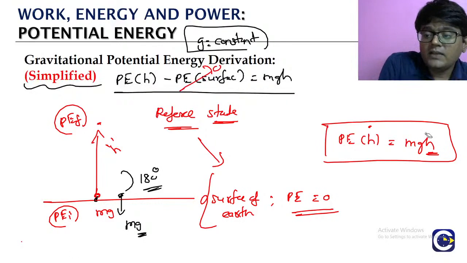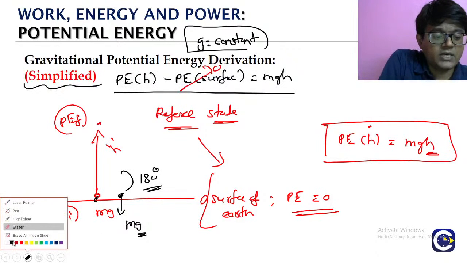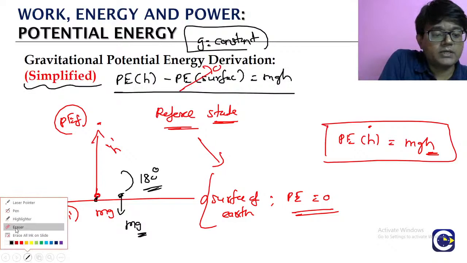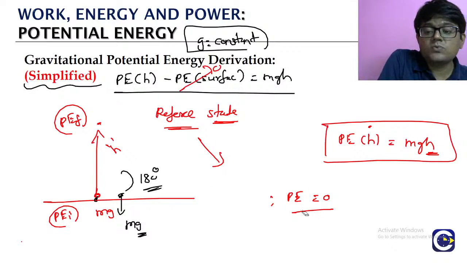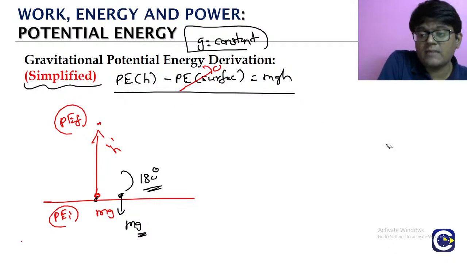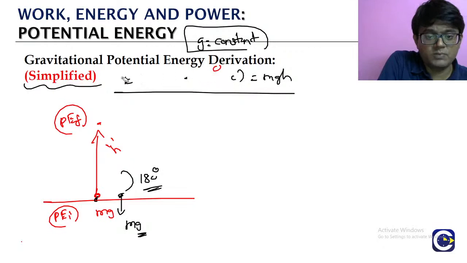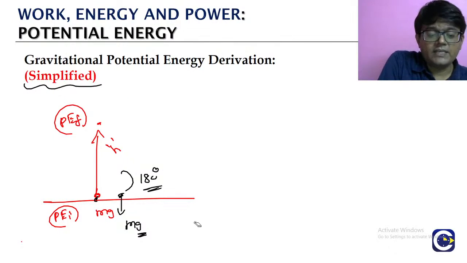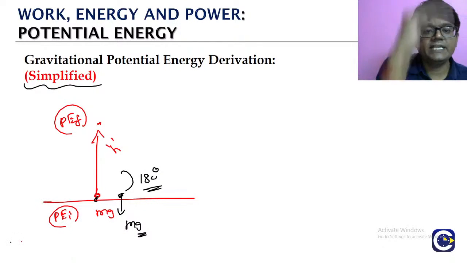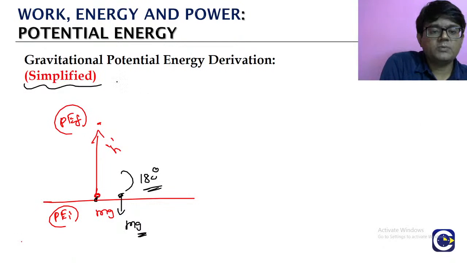In the formula we are going to substitute h as negative, so the potential energy is going to become negative. So this is the simplified gravitational potential energy, which we will be using most in terms of mechanics problems. If you take the surface of the earth as the reference and go to a height h, the potential energy at a height h is equal to mgh.